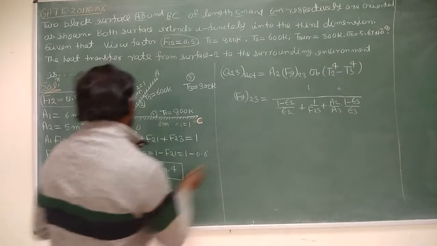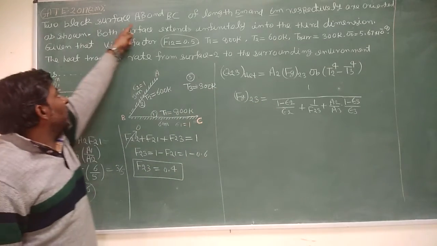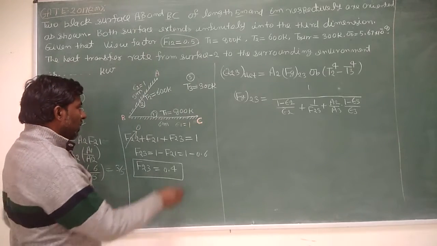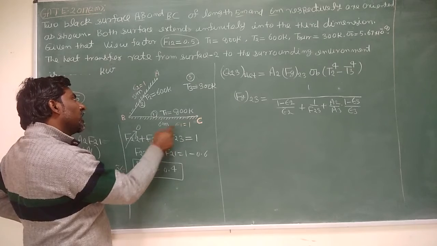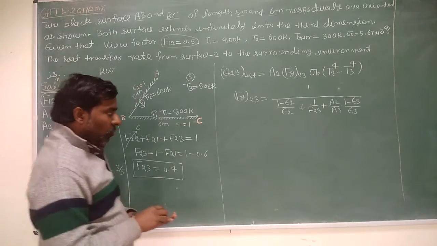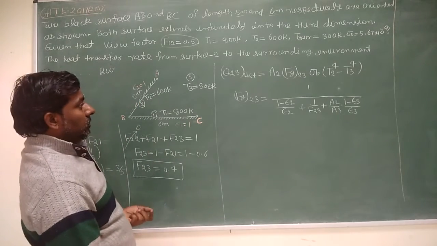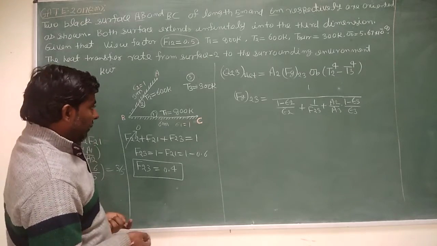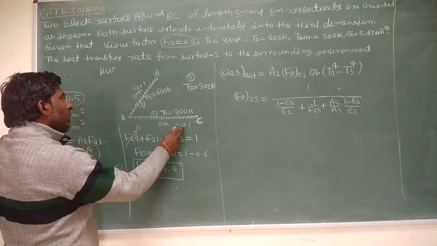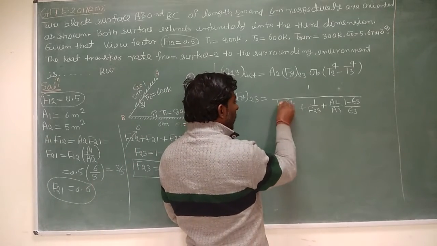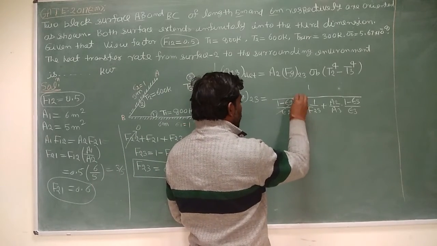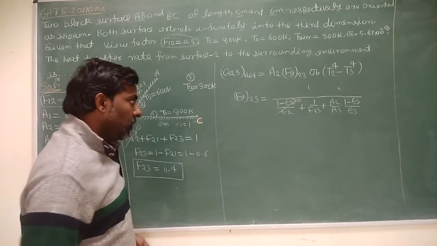Now, the two black surfaces AB and BC. These surfaces are black, so their emissivities epsilon 1 is 1 and epsilon 2 is 1. When epsilon 2 is 1, 1 minus 1 is 0. So this becomes 0, and this becomes 0.